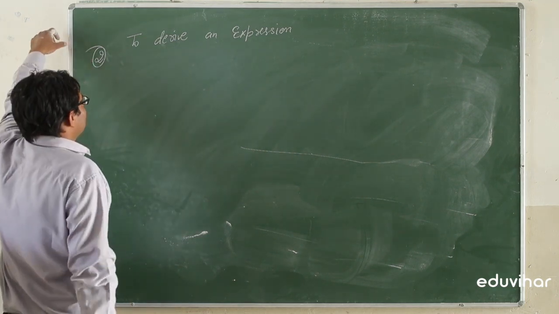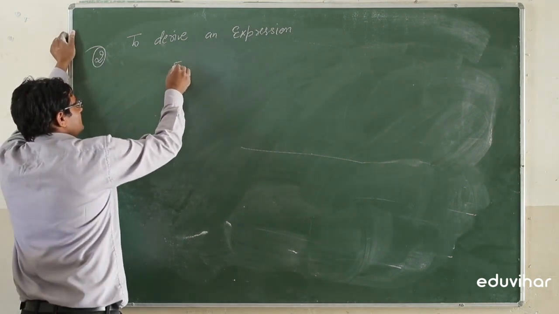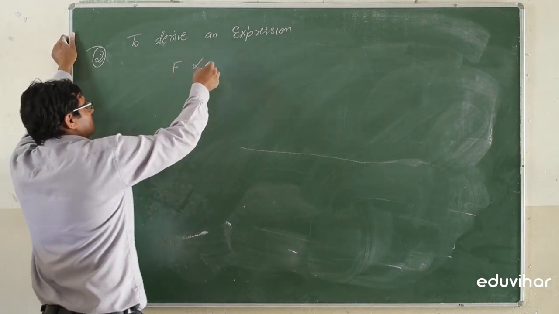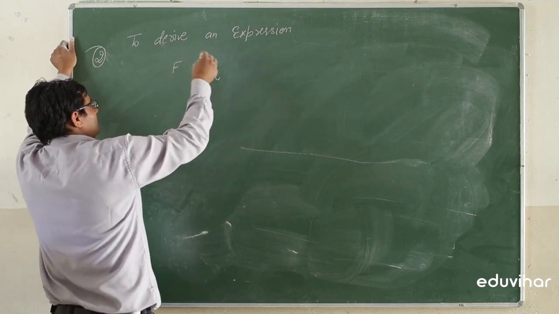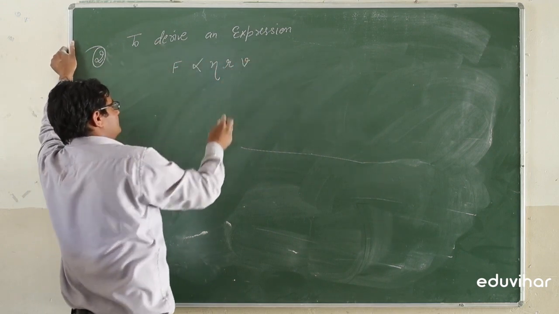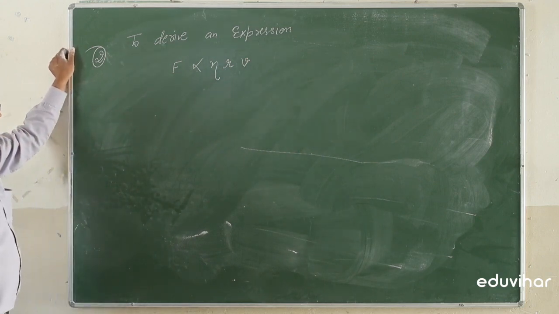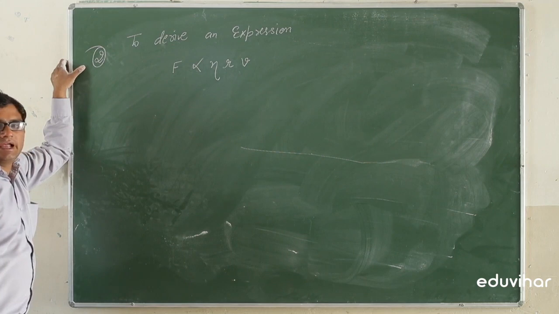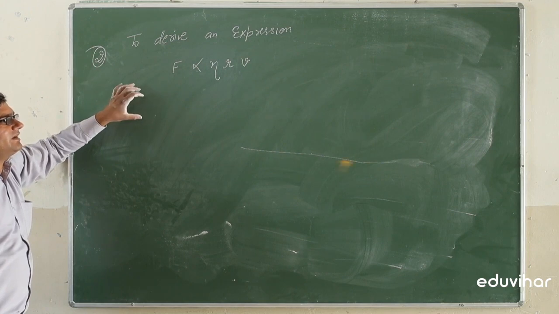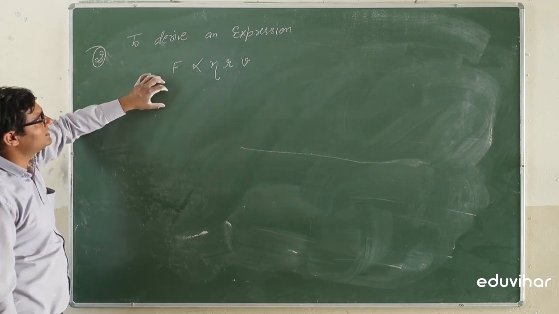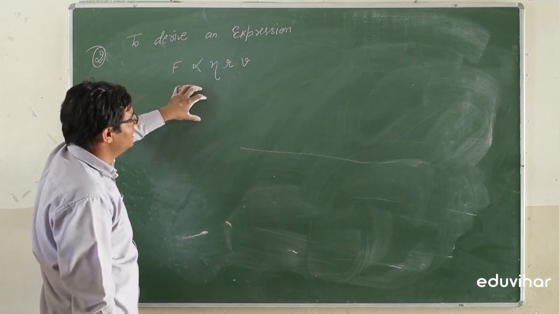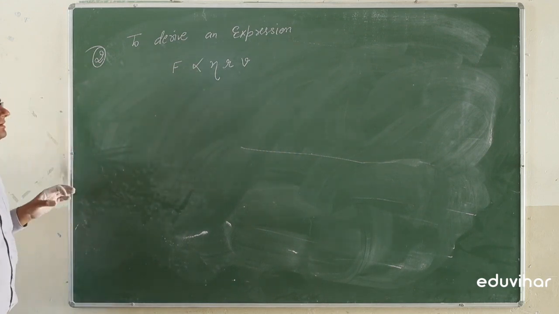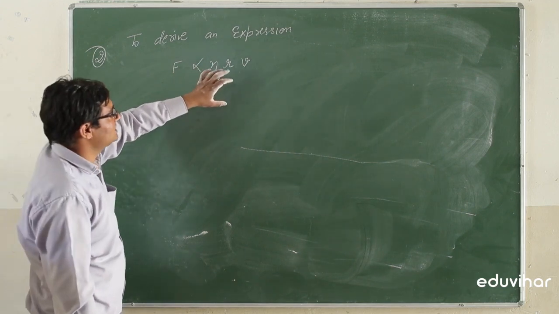So if there is a force that will depend upon coefficient of viscosity, radius and velocity. If in a given statement it is said that the force will depend upon the coefficient of viscosity, radius and velocity in an experiment, then how can we find that the force is related to this term directly or inversely, and which type of power there will be in force, coefficient of viscosity, radius and velocity.